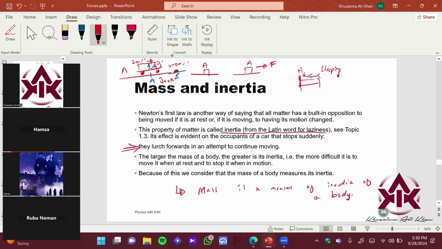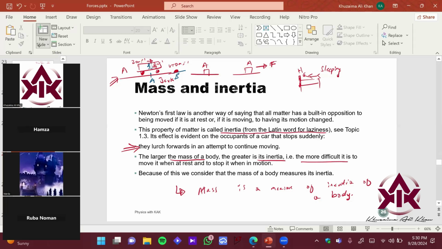If, let's say, a body is moving in a straight line, imagine this scenario. And if you apply the brakes, the body would want to move at constant speed. It doesn't want to stop, right? So you have a jerk on your body. Then you control it using, let's say, a pole inside the bus, or you use your feet to stop yourself, right? Okay. So the greater the mass, the greater the inertia, right? The bigger the inertia, the more difficult it is to move. For this, let me give you an example.